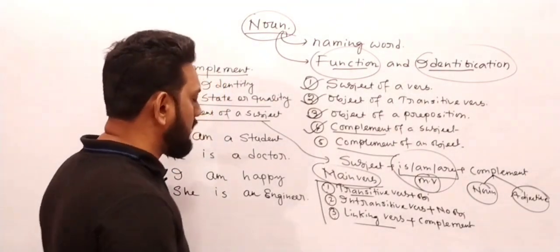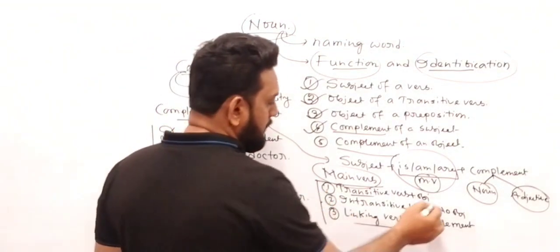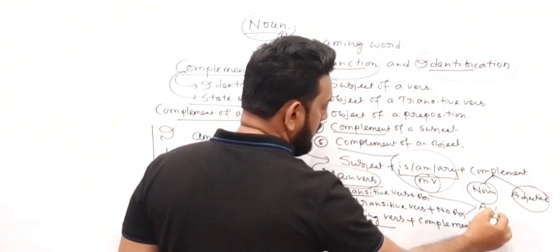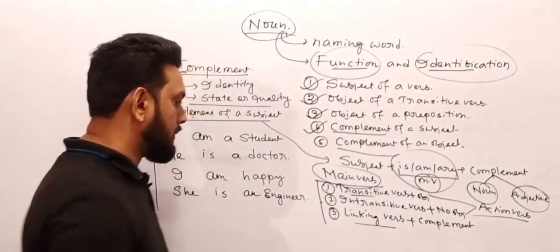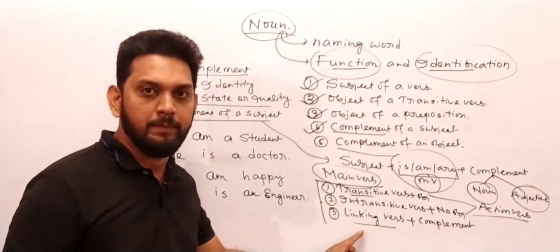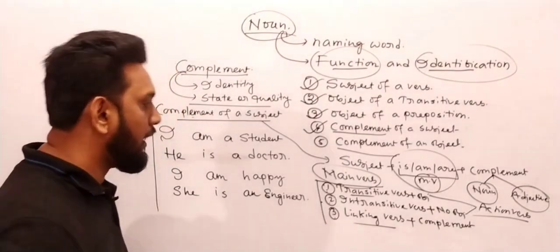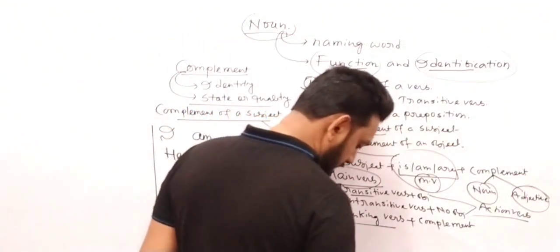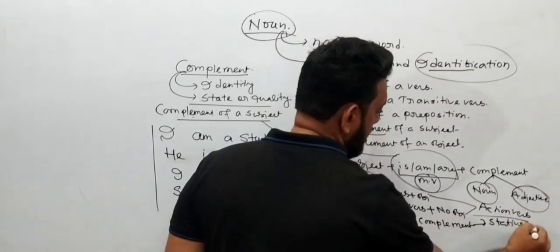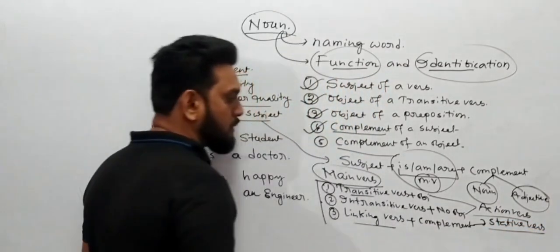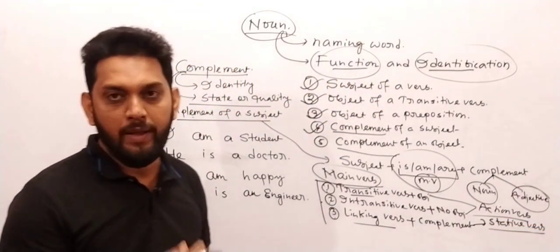Always remember the transitive verb and intransitive verb are always action verbs. But the linking verb cannot be an action verb. It is always a stative verb. Stative verb means which does not do any action.